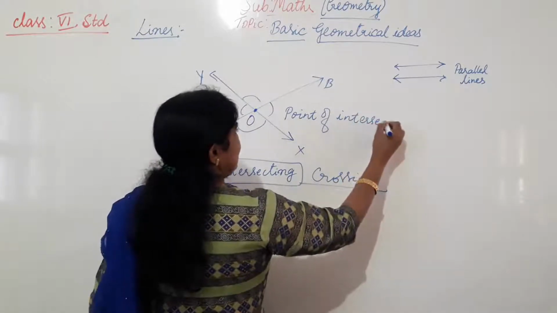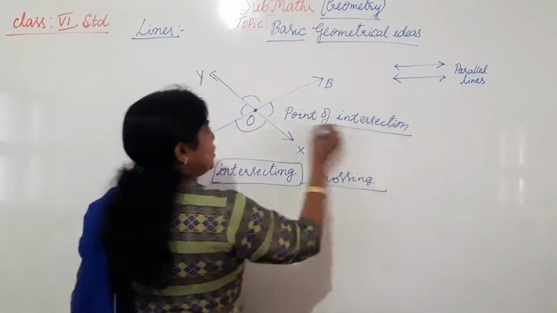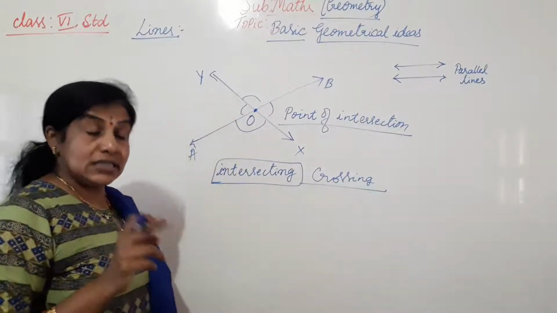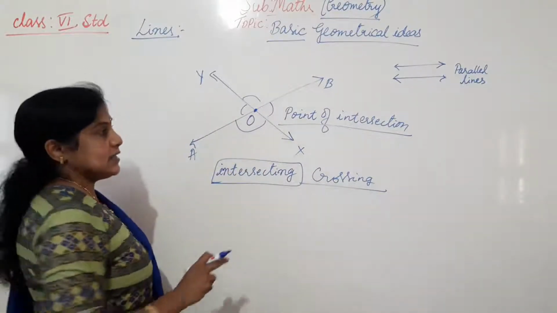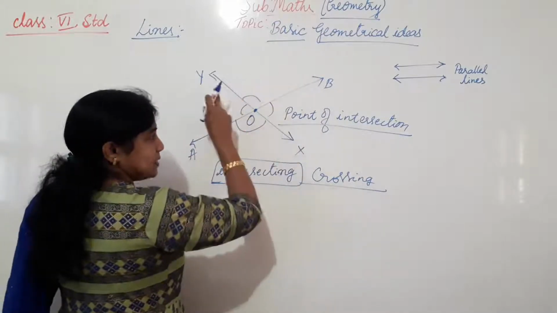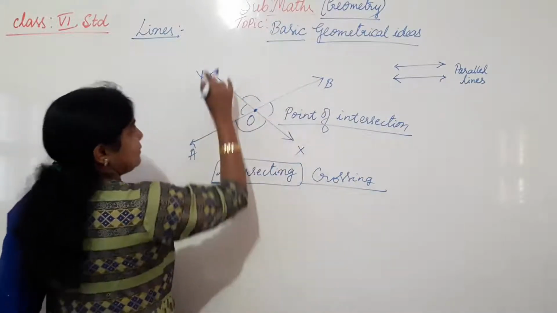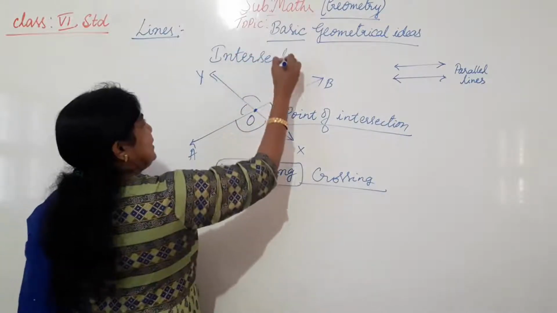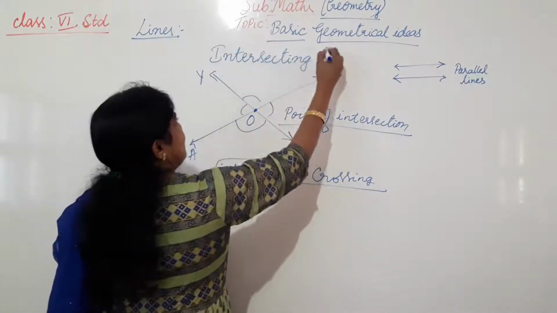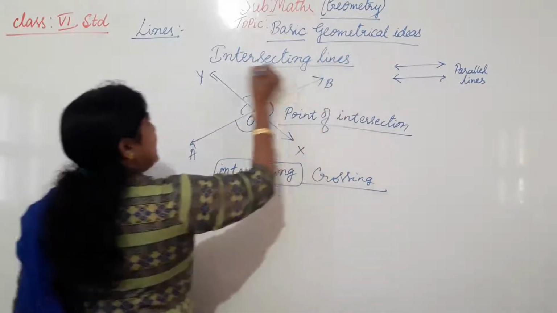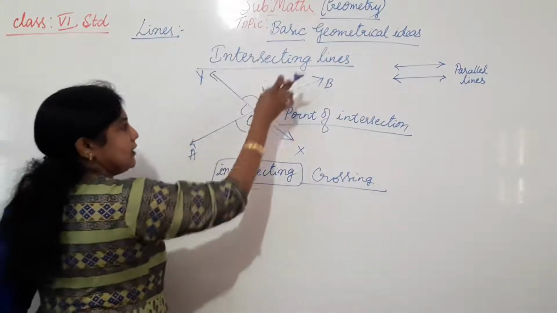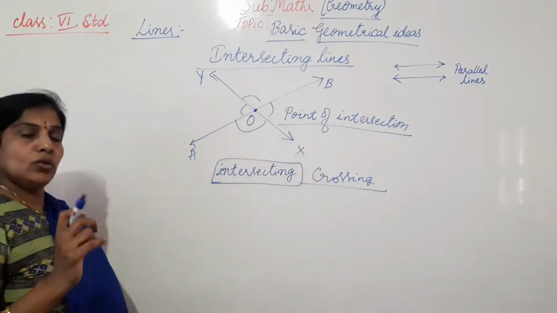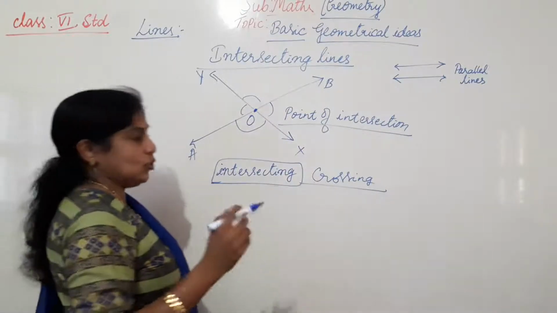Where the two lines meet each other, 2 or more lines meet each other, that is called the point of intersection. When two lines meet at a common point or intersect each other, that type of lines are called intersecting lines. In the name only we can make out. Inter means one cutting the other. Two lines, 2 or more lines, maybe as I am taking only 2.